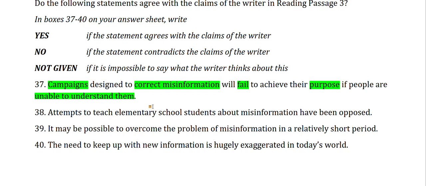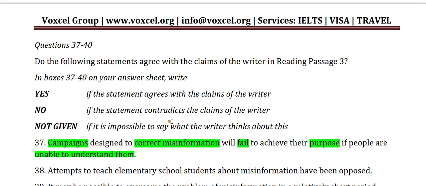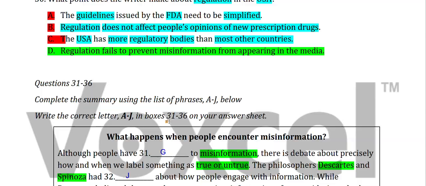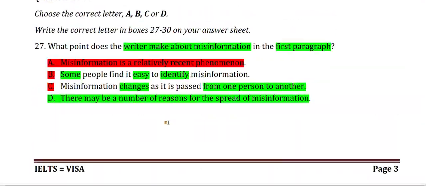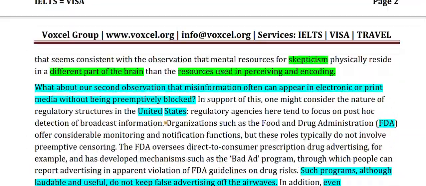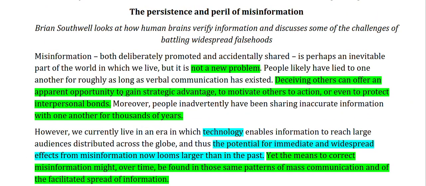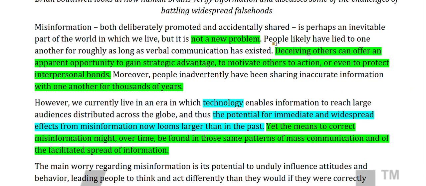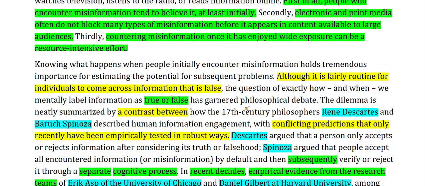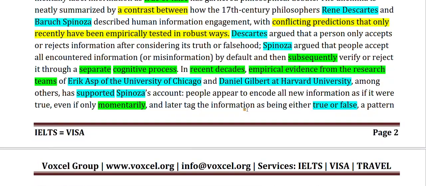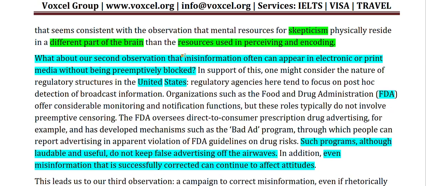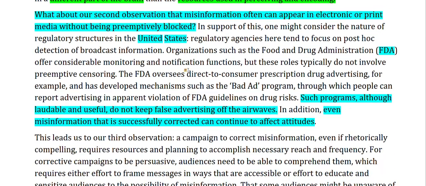Okay, now what will we do? We will have to read from the beginning because we don't know. But if you have read it carefully, you know there is no mention of campaigns here. Here also there is no mention of campaigns.